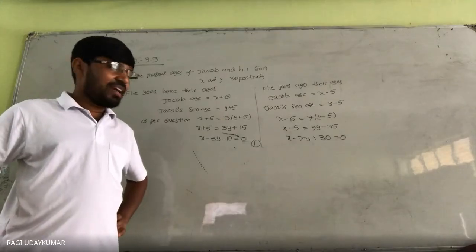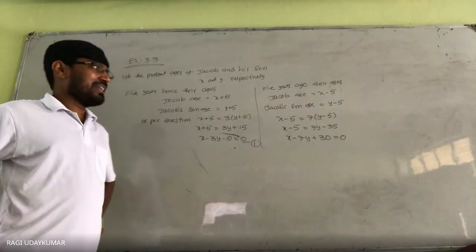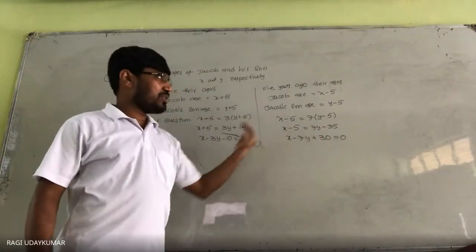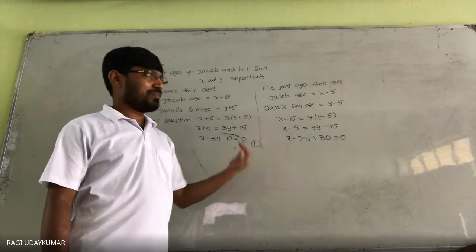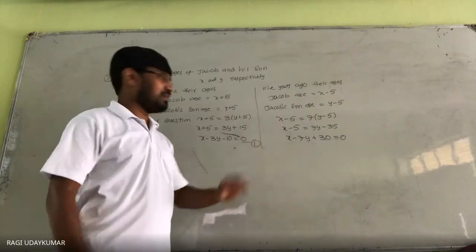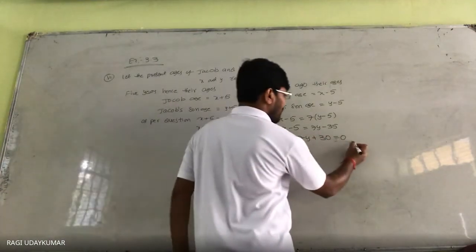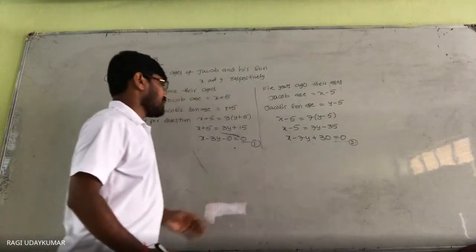Is it minus 30 or plus 30? It will be plus 30. When it is transferred to the left side, minus 35 will become plus 35, minus 5 plus 30. So be careful whenever you are solving this. So the first equation you consider.